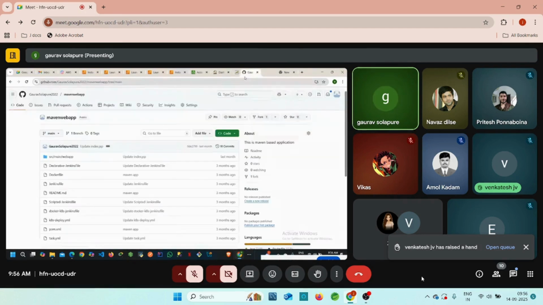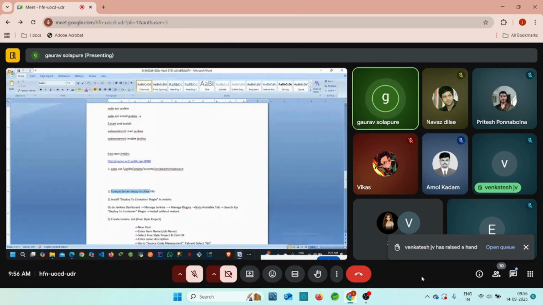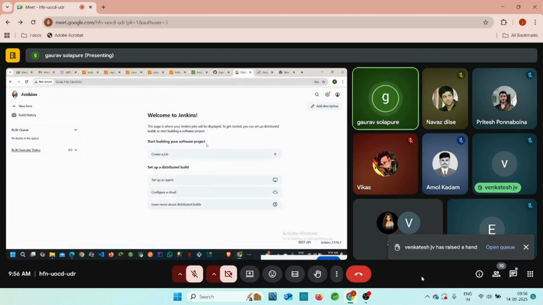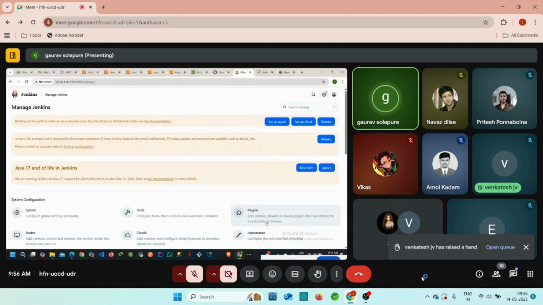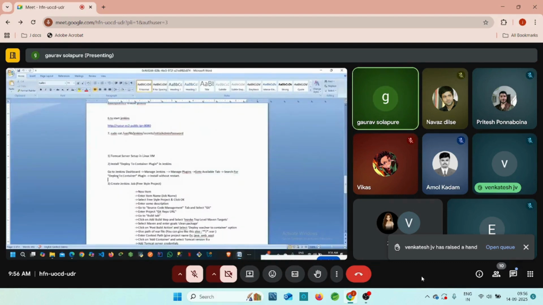Now, what is the next step, guys? Tomcat server is up and running. Then install the deploy to container plugin in Jenkins, right? For that, how can we go to the plugin, guys? Go to the Jenkins dashboard, Manage Jenkins. Manage Jenkins is available in the settings tab. Go there, click on plugins, and accordingly you can go to available plugins, right? There you can search for deploy to container only. Accordingly, you can install it and just click on restart, right?